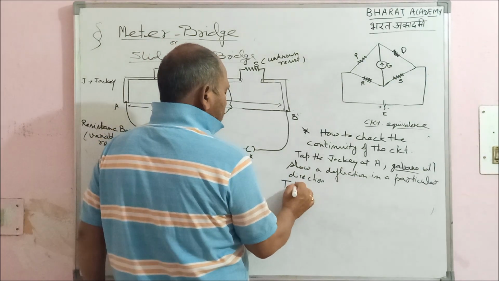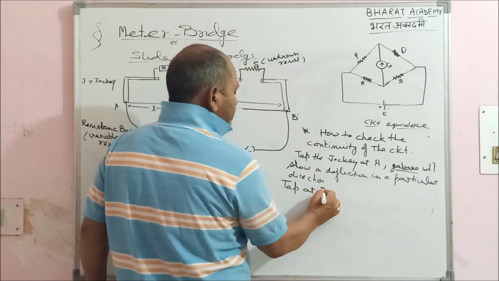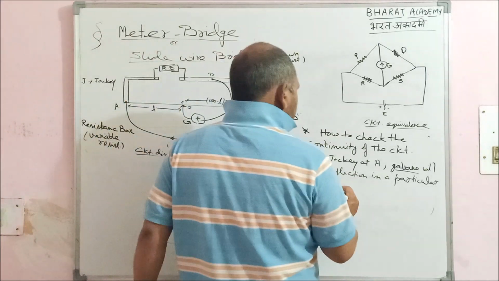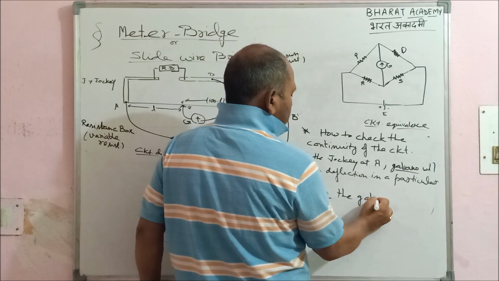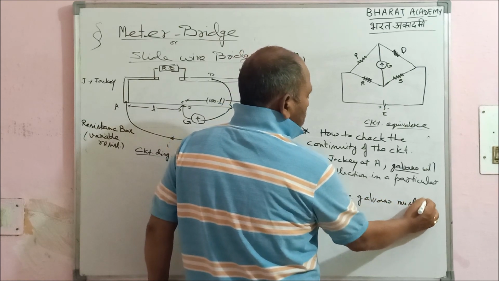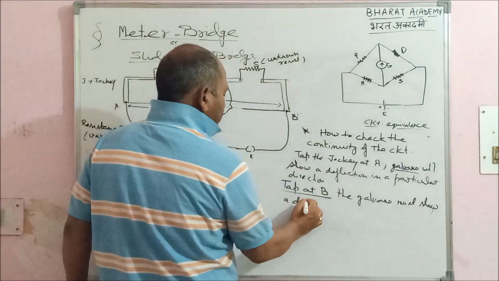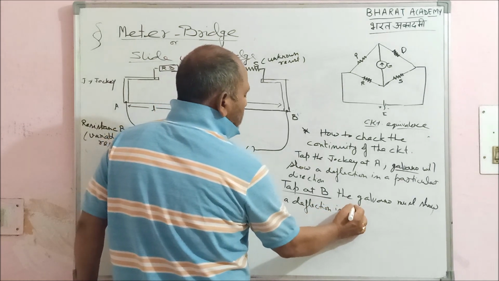Then after this, tap at B. What will happen? If you tap at B, the galvano must show a deflection in the opposite direction.